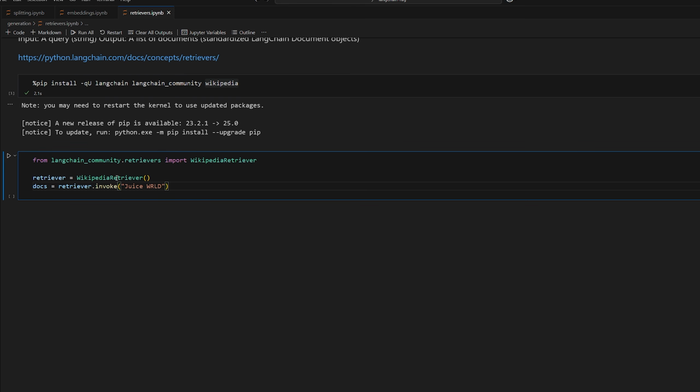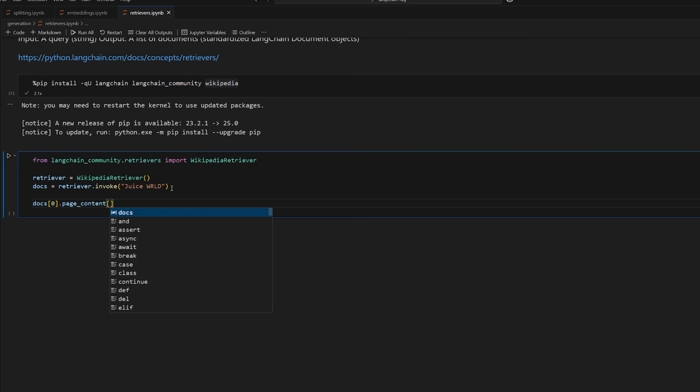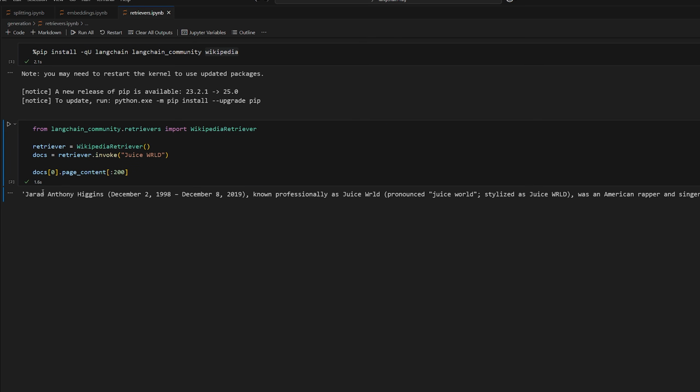And so now every retriever, like I said, is a common interface, which is retriever. So every retriever you can invoke, and it should return a list of documents, at least one document. So now we can go and do docs 0, we'll get the first one, and then we'll do page content. We all know Wikipedia documents can be pretty large, so we'll just print out the first 200 characters, okay? Let's try it out. There we go, we get Jared Anthony Higgins, his birthday, known professionally as Juice WRLD, and gives you a bunch of information about him.